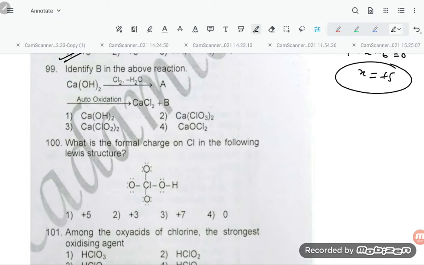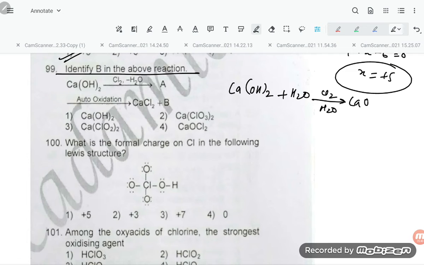Question 99. Identify B in the above reaction. Okay, so Ca(OH)2 plus H2O, it will give Cl2 and H2O. So it will give CaOCl2.